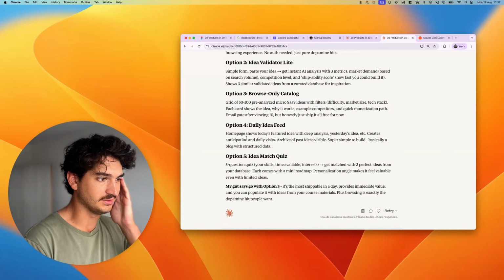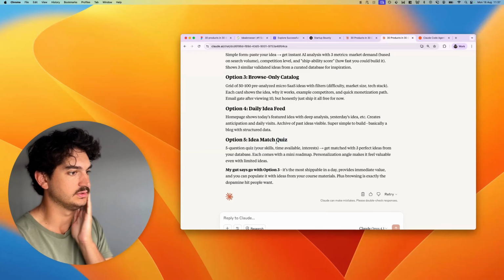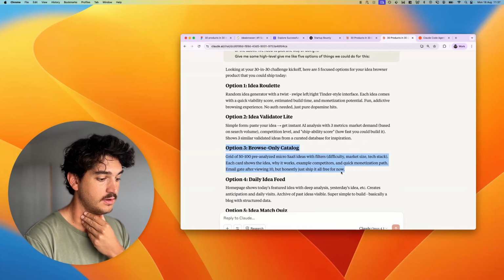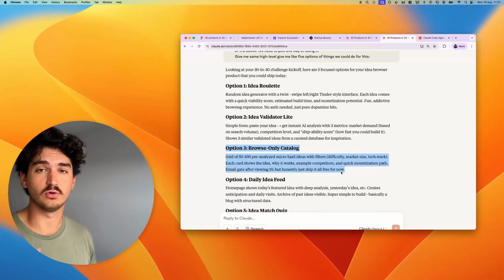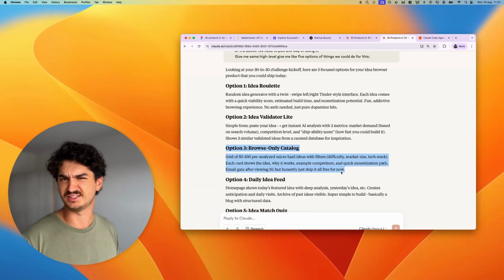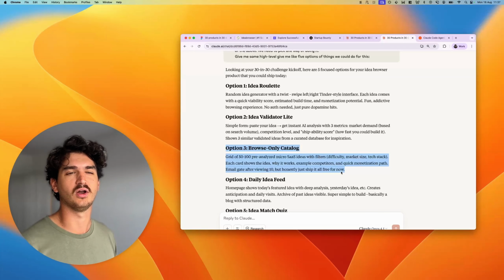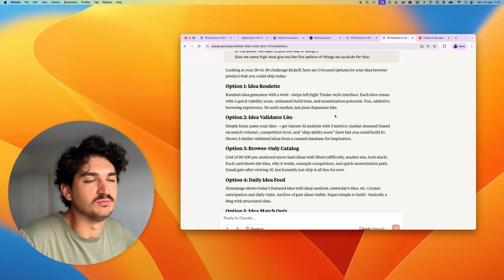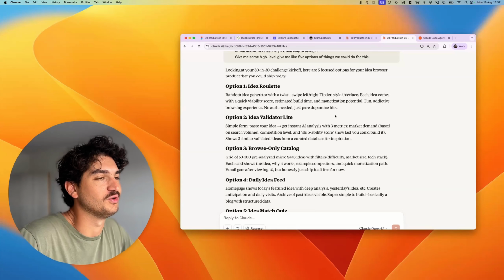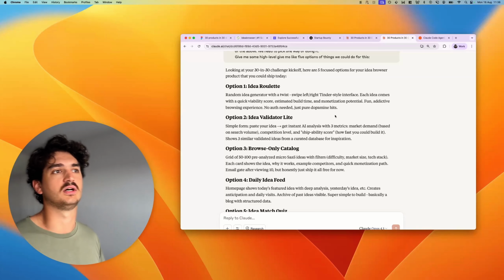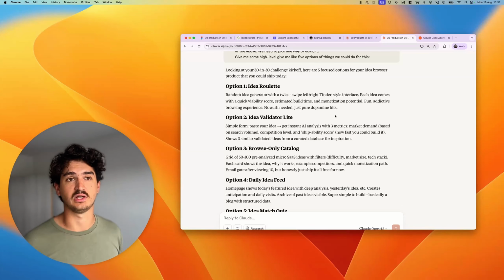So daily idea feed, idea match quiz. So I think the obvious one is this browse only catalog. And make the data good. And with this, you guys can actually go and have a look as well. We can use this if we're stuck on day 7 or whatever for an idea. We go and have a look through. And maybe the idea of having an idea loot box where you go on, you open your idea and you get it. I think either way, we need to build out the actual content itself.